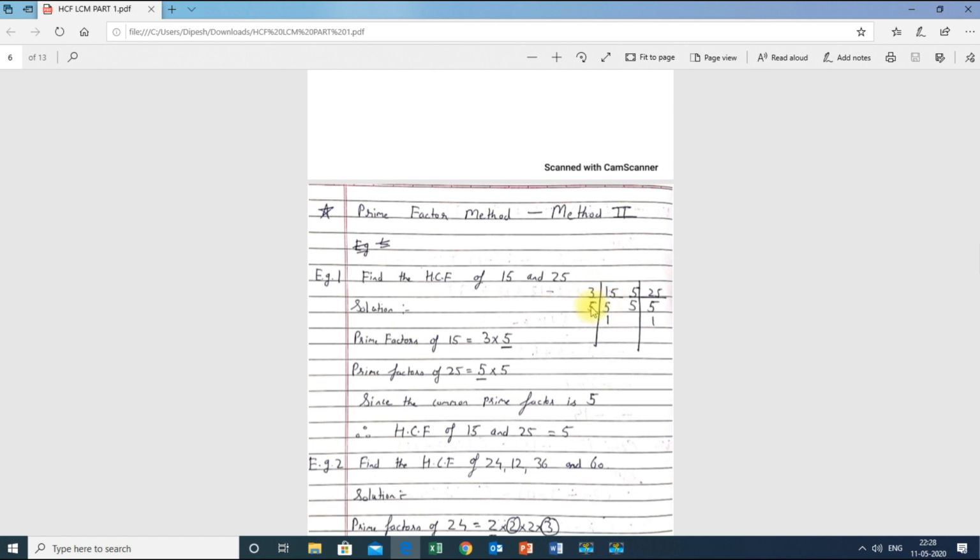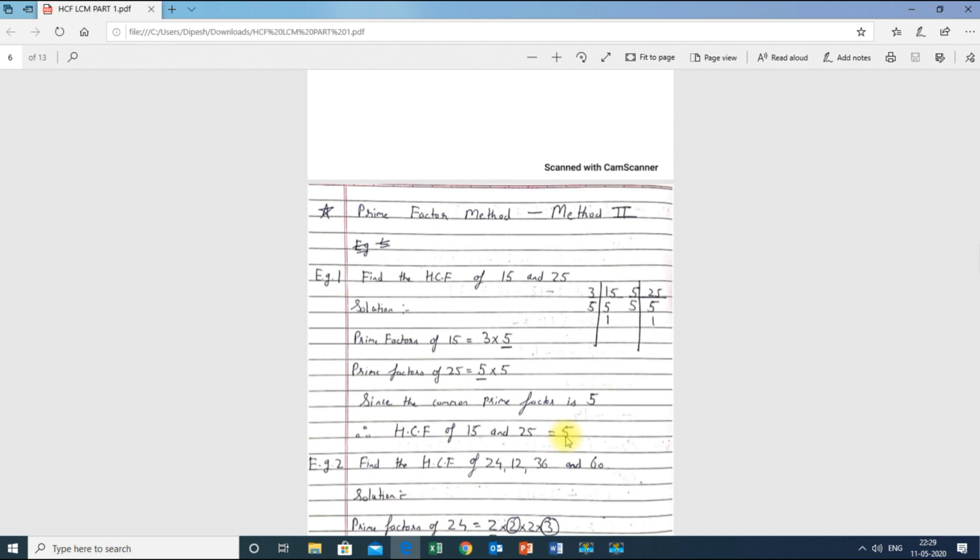Now for the second number 5, 4 does not divide 5, so I will go with 5. 5 1s are 5. These are the prime factors of 15, that is 3 and 5. Now for 25, 5 5s are 25, so the prime factors of 25 are 5 into 5. Now what are the common prime factors? I can see there is only one 5 which is common in both, therefore I wrote 5 over here. Since the common prime factor is 5, the HCF of 15 and 25 is 5.